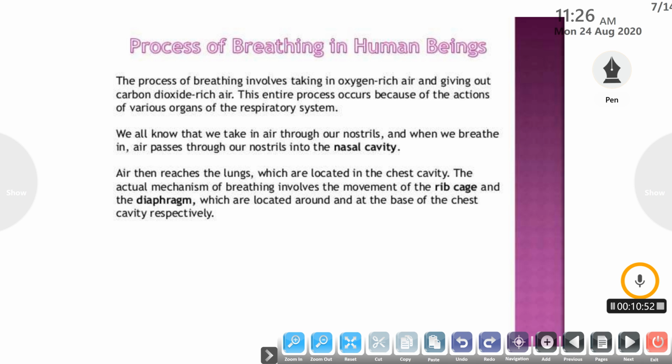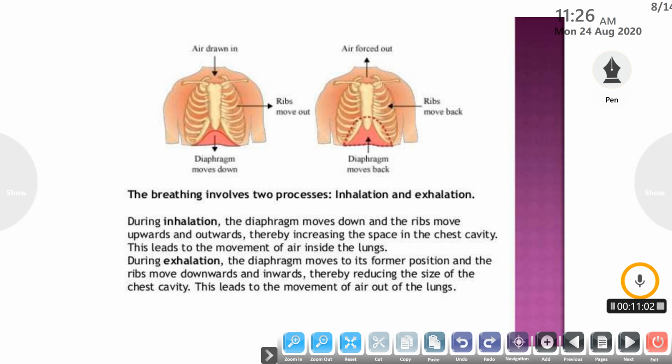The actual mechanism of breathing involves the movement of the rib cage and the diaphragm muscles, which are located around and at the base of our chest cavity respectively. So let us understand a very important mechanism of breathing in humans. The mechanism of breathing involves mainly two processes, inhalation and exhalation: the inhalation of oxygen-rich air and the exhalation of carbon dioxide-rich air.